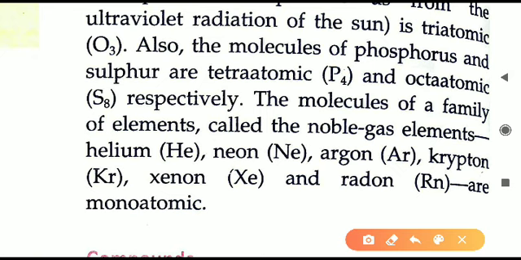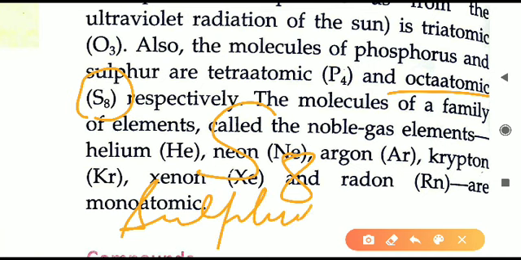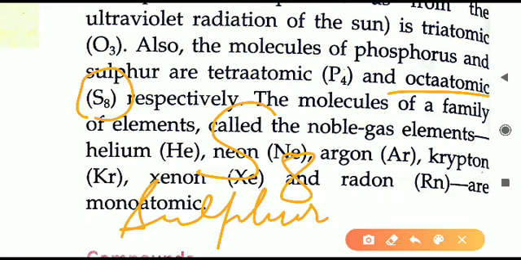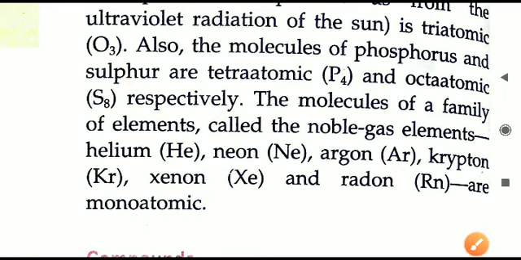Next one is octatomic. The last one is octatomic. The octatomic example is given as S8. What is S8? S8 is the sulfur molecule. This single molecule has 8 atoms. Because the number of atoms is 8 here, we will say they are octaatomic.